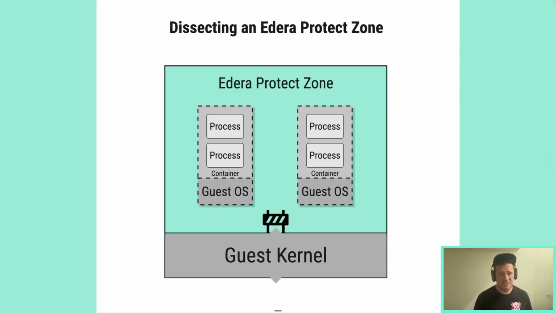So if we zoom in a bit in the zone, we can see that the container is still the same. It's still got the guest OS. The container itself still has the same processes. It still has the same dashed lines. If there was a malicious intent within this process, it could still access this process here. The difference is that we don't have a dashed line all around this area, because the Edera Protect zone gatekeeps where the I/O happens. So here we can see that we have a barrier to entry on the guest kernel, and equally that guest kernel has a smaller barrier to entry to get outside that guest kernel to the hardware. This is what allows us to have the isolation.